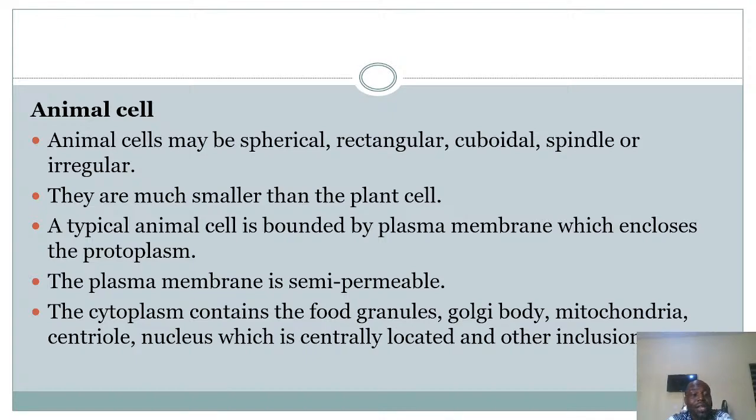And then finally, the cytoplasm contains food granules, Golgi body, mitochondria, central nucleus, which is centrally located, and other inclusion bodies. The cytoplasm contains organelles such as your food granules, Golgi body, mitochondria, centrally located nucleus, and then other bodies, which we call the inclusion bodies, such as your storage vacuoles, where they store food, carbohydrates, and other substances. That is just about the animal cells.